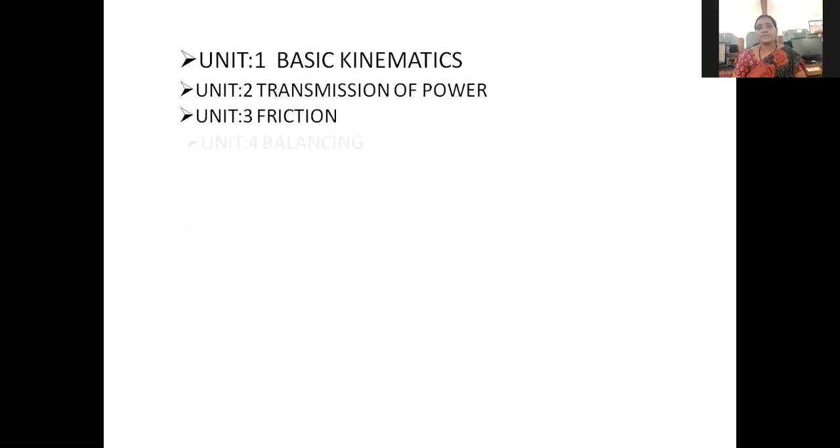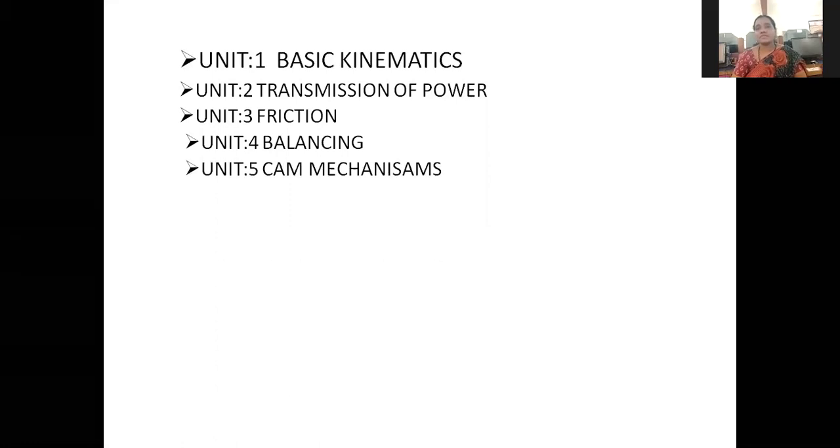Our fourth chapter is balancing. Balancing is very necessary and very important in machines. If there is no balancing, machines do not work properly. The fifth chapter is cam mechanisms. A cam is a very important element in IC engines, used to operate the inlet and outlet valves.